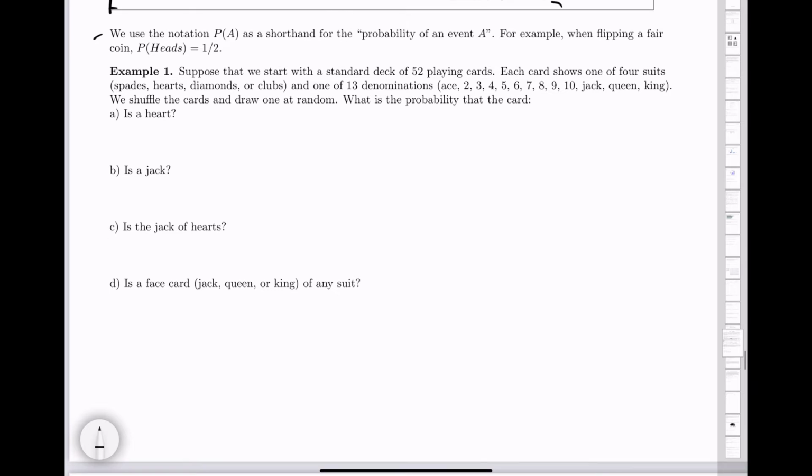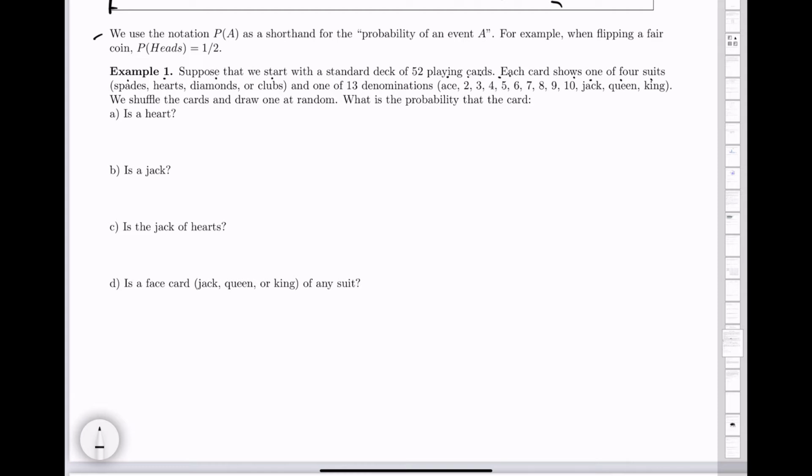All right, so here is example number 1. Suppose we start with a standard deck of 52 playing cards. Each card shows 1 of 4 suits: spades, hearts, diamonds, and clubs, and 1 of the 13 denominations: ace, 2, 3, 4, 5, 6, all the way up to 10, and then what we call the face cards, jack, queen, and king. So that's how you get 52 cards: 13 denominations, 4 suits. 13 times 4 is 52.